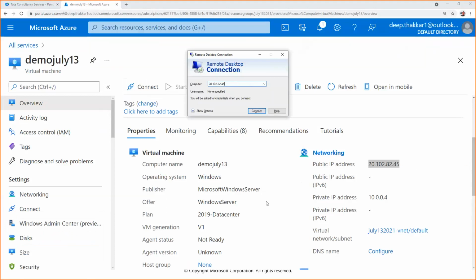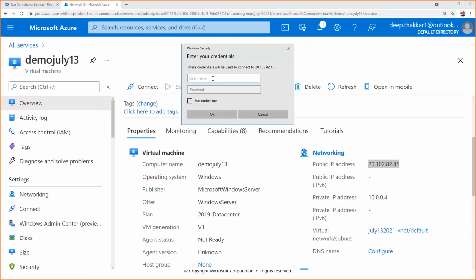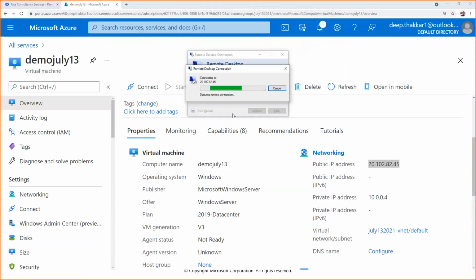What username? User VM1, we created, right? So I'll just enter it. User VM1. Password is. I'll just click on OK.